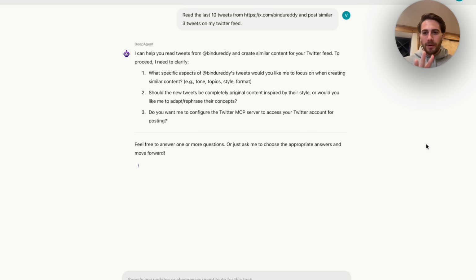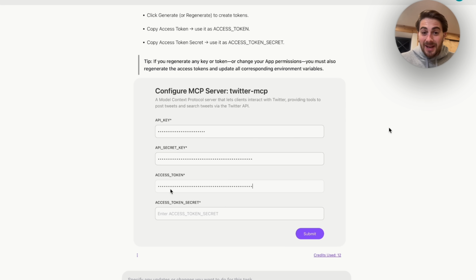I want you to think about how powerful this is, because it's not just for creating mind maps or not just for creating tweets. This can now go through and figure out how you can do anything with AI tools and figure out exactly what MCPs you need to access and walk you through doing that. So now this is the next thing that it's going to do.